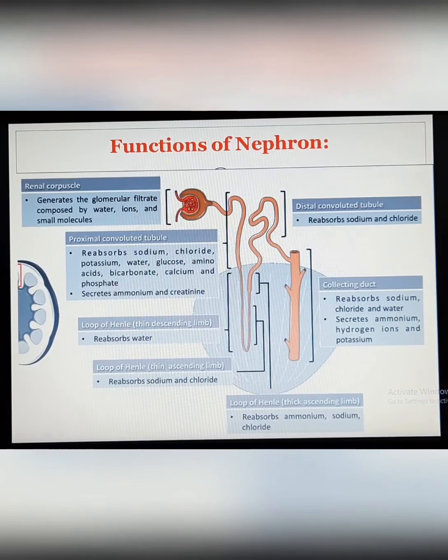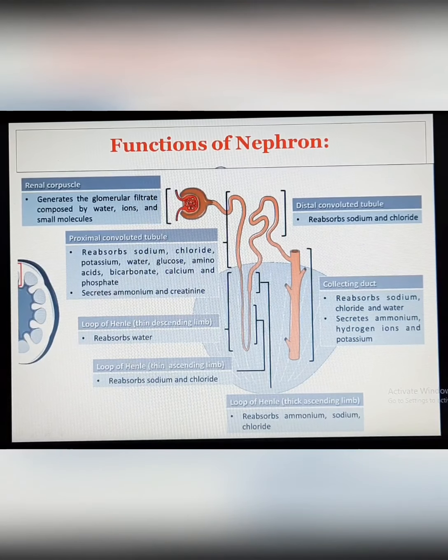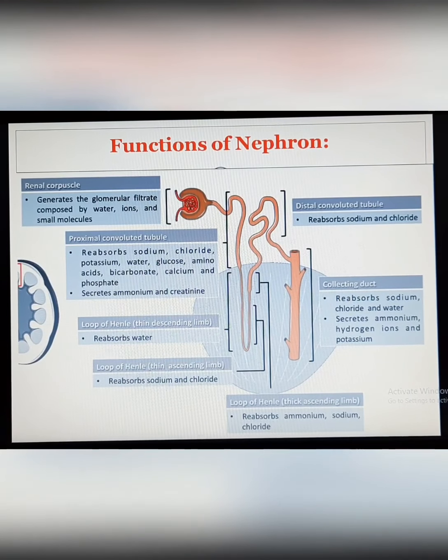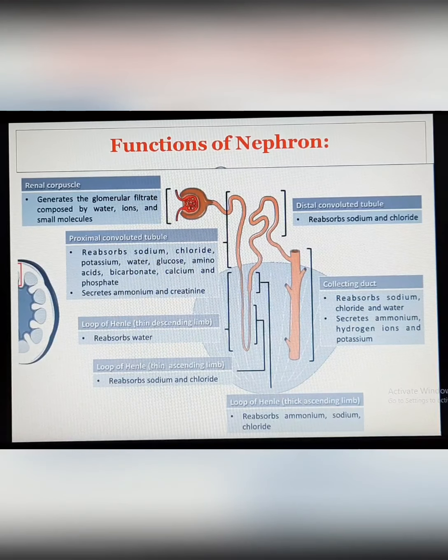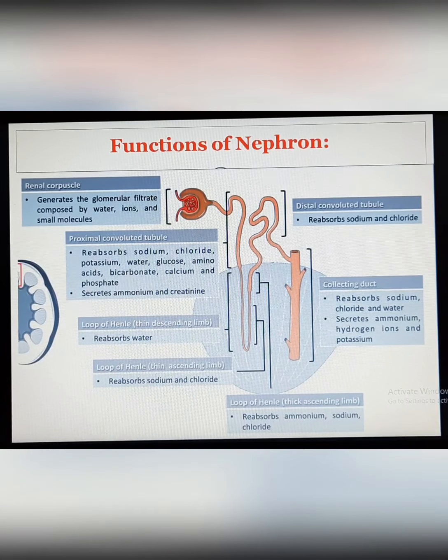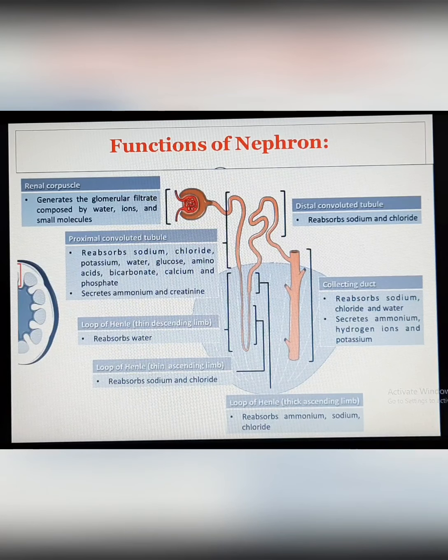So what is the function of the nephron? Basically, the nephron has different types of function which are similar to the kidney, because it is part of the kidney. But if we want to say more accurately, then one is glomerular filtration.